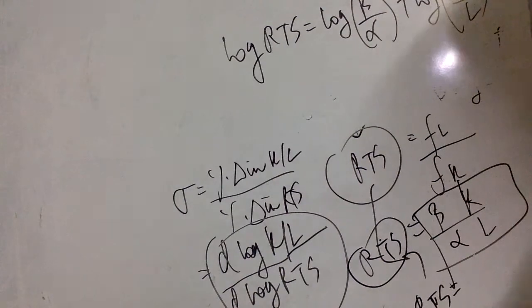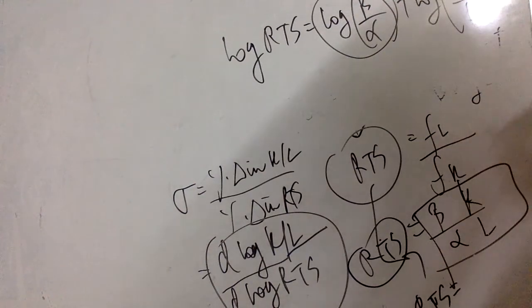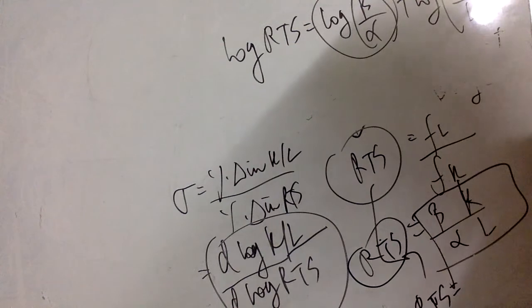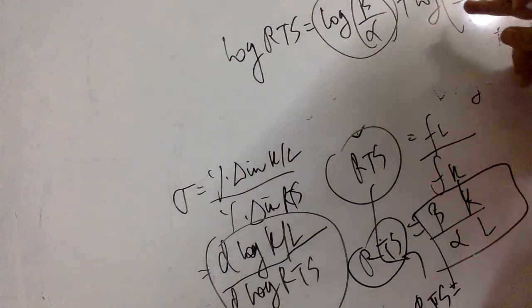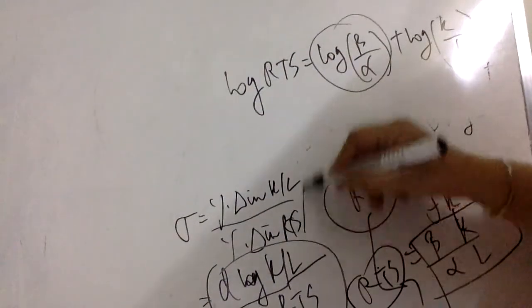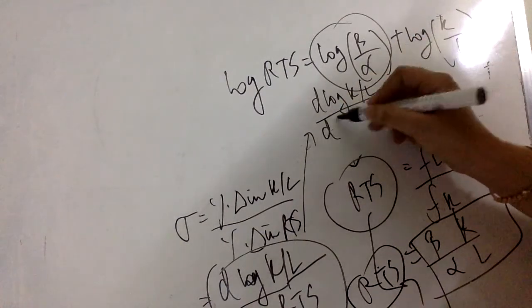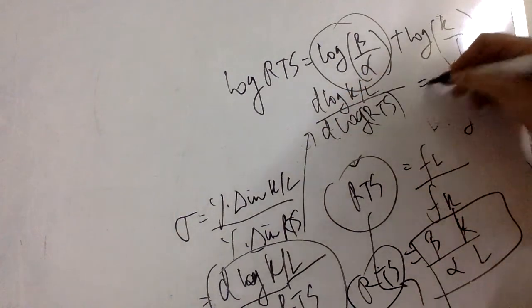Okay. Now given this, by differentiating d log(K by L) upon d log RTS, if you differentiate the denominator, what do you get?